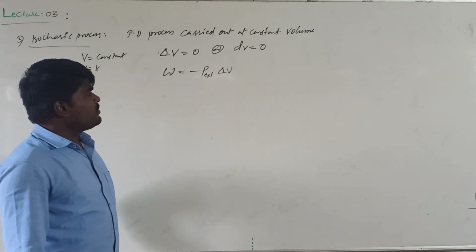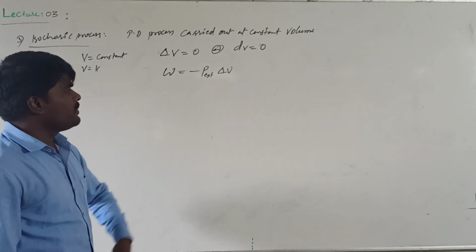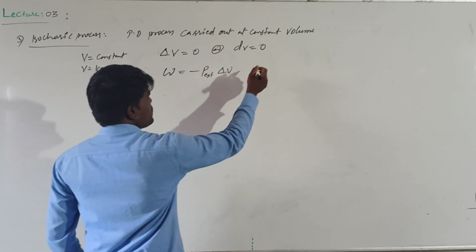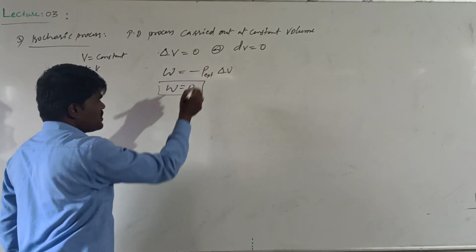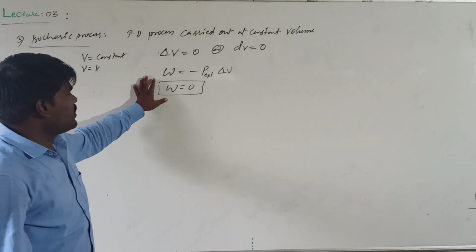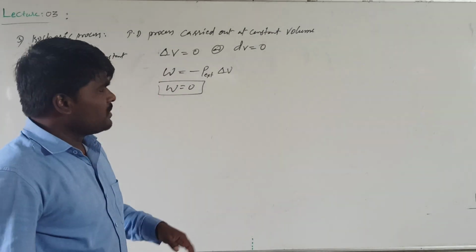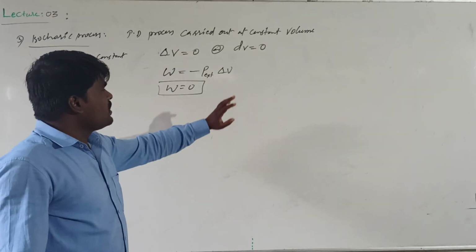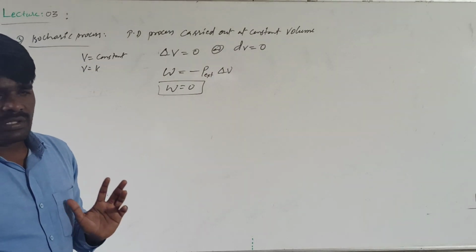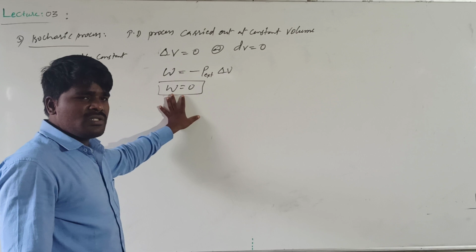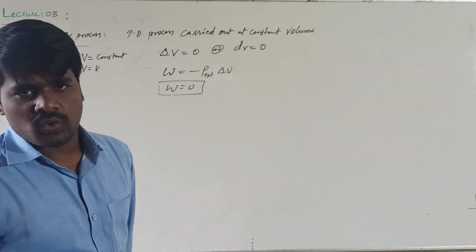If the change in volume is 0, then work done will be 0. We will discuss how we get this equation W equals minus P external into dV. Just remember that in an isochoric process, delta V and dV are 0, so the work done by an ideal gas will be 0.